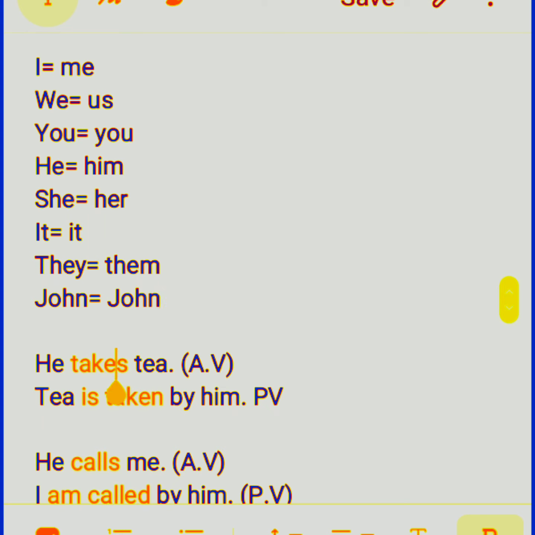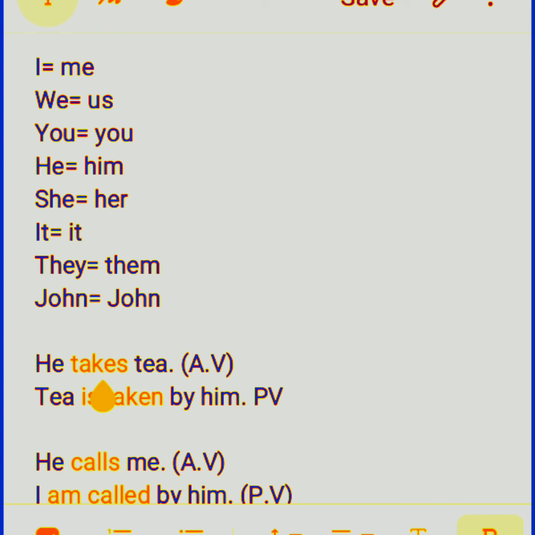Suppose he takes tea. This is the active voice sentence, and the passive voice is tea is taken by him. Tea is the object, that is written at the beginning, and then comes the verb takes.